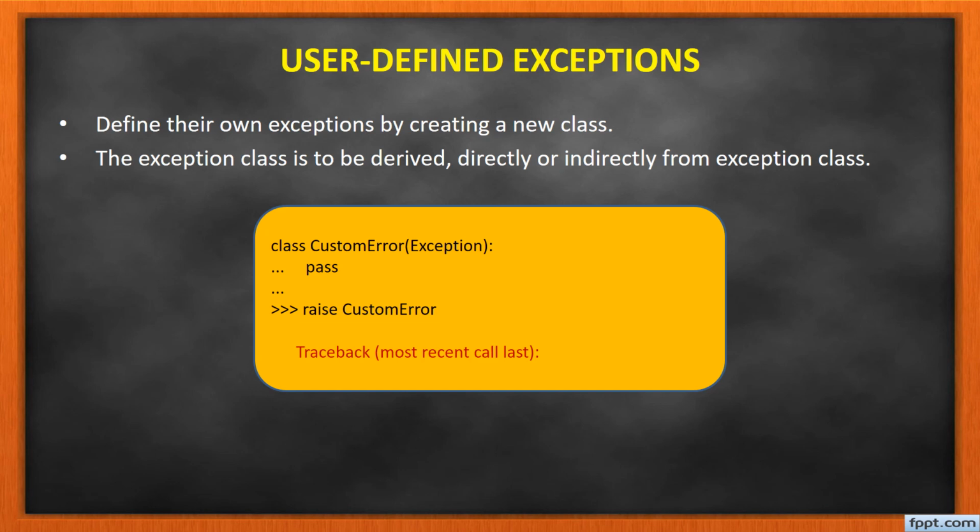Now let's take an example of how we create a user defined exception. Now I am going to create a class. Here I define a class named CustomError for a particular type of exception. If I raise this CustomError, it will send the traceback of the most recent call in the list. So this is the output that we display here.